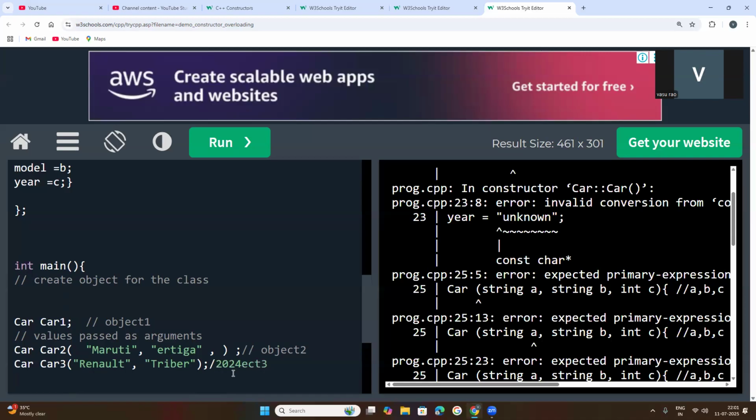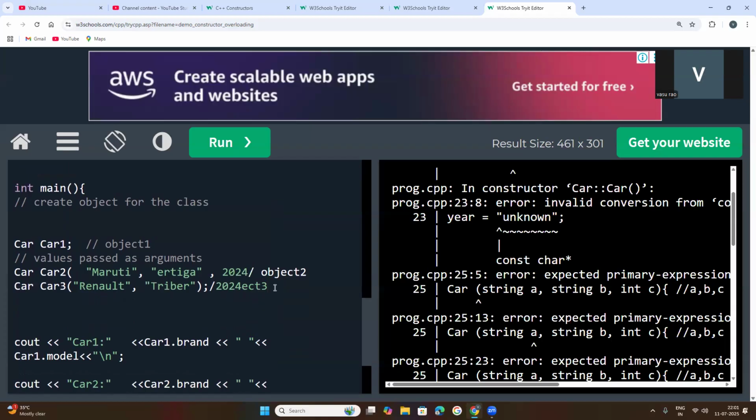Here we need to pass the value as 2025. Okay, object 2 created, object 1.